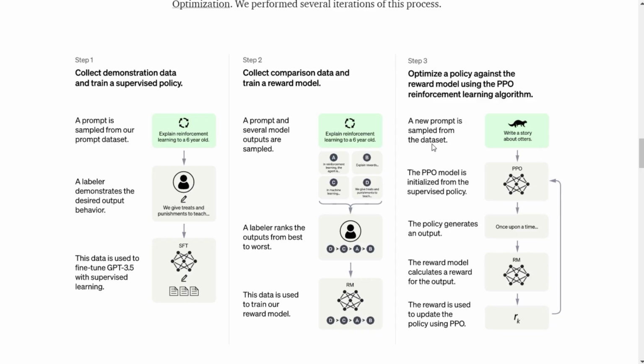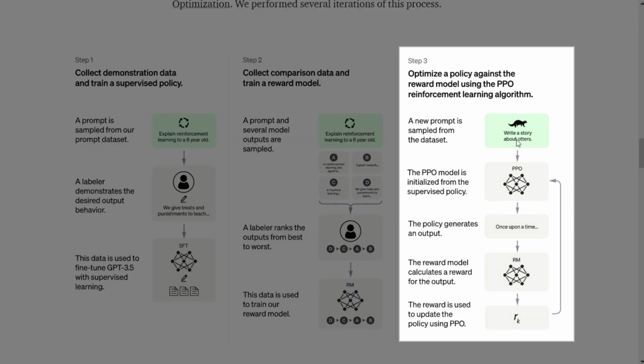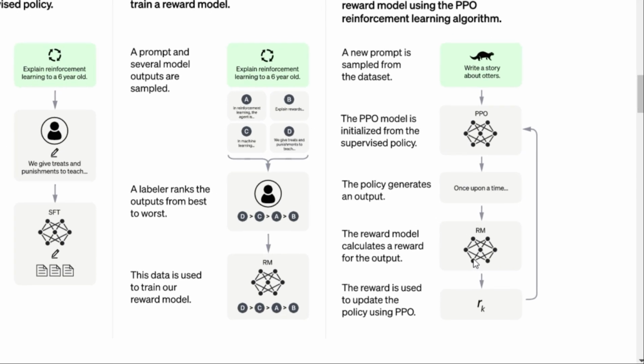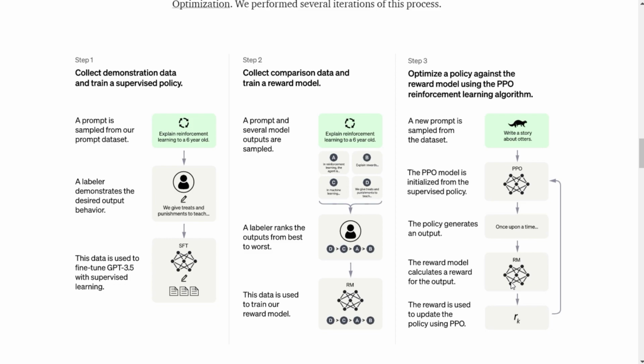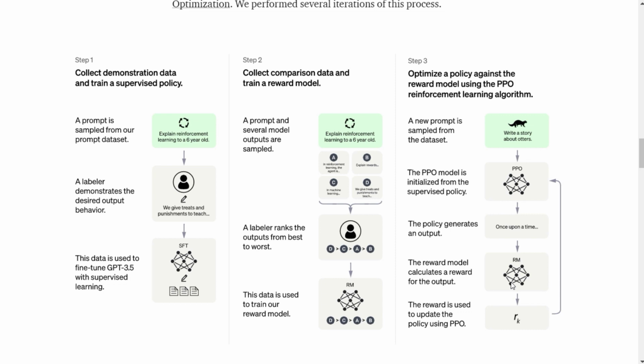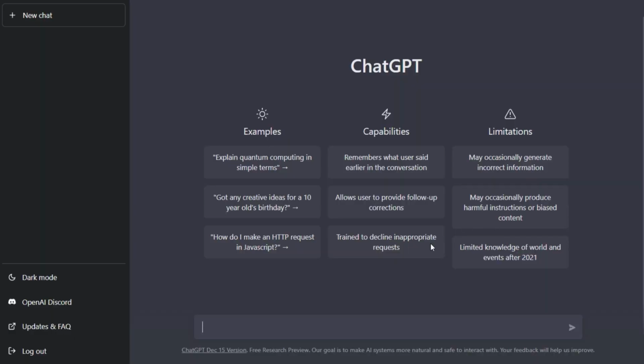A new prompt is sampled from the data set, for example, write a story about others. It goes to the ChatGPT model and there is a solution for that: once upon a time there was something. There is not only one solution, there are a couple of solutions, and then comes our reward model, which rewards these answers with ranking. The best answer is based on the previous data from AI labelers and, obviously, the data from the internet. This is how ChatGPT is trained.